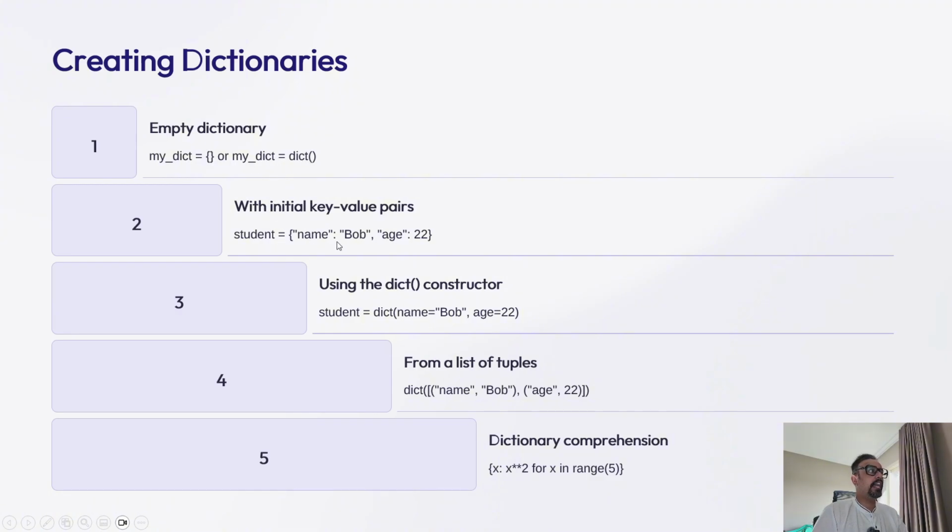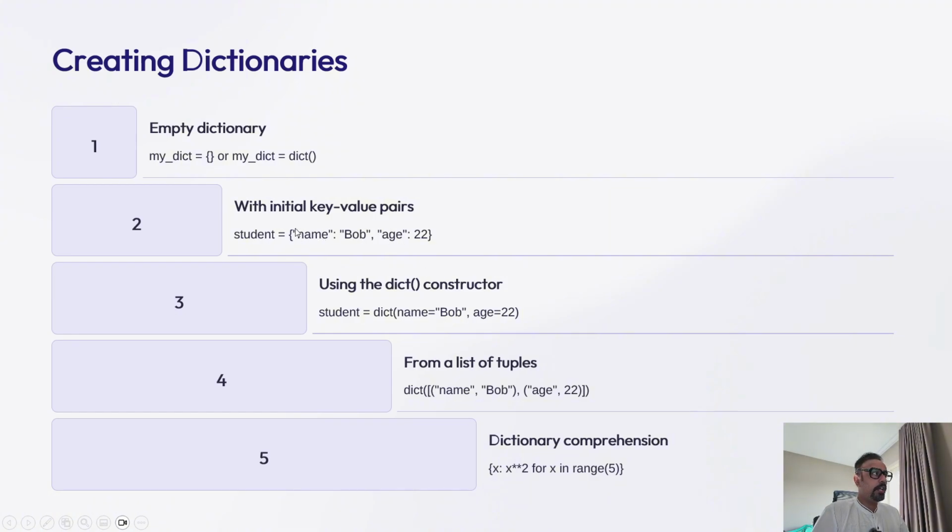Now, when you have to define values inside that as key value pairs, how do you do that? On the left side, there is the key. On the right side, there is the value. It can be a combination of string and integer, string and float, vice versa, whatever is allowed. For example, as I said, in a key you cannot declare a list. So you cannot put a list inside the key name, but other supported data types you can use. This is how you create your key value pairs inside a dictionary.